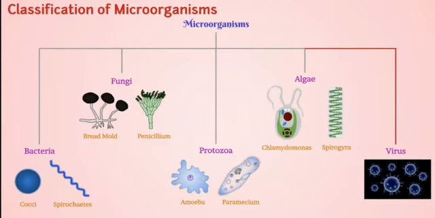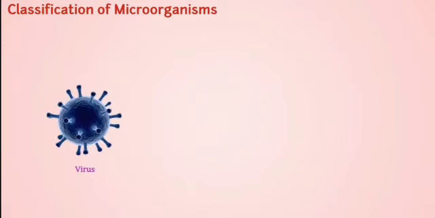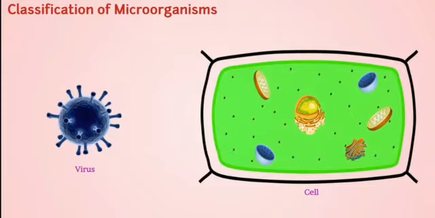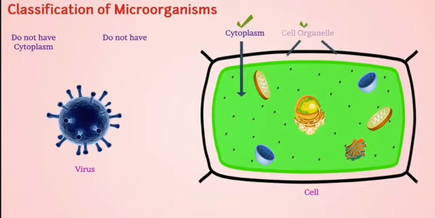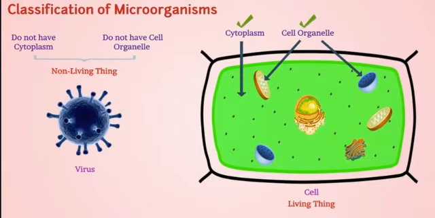Along with these groups, there exists a group of organisms called viruses, which are considered to be at the borderline of living and non-living things. Why is it so? It's because a virus does not have cellular structures such as cytoplasm and cell organelles, which is a feature of non-living things. However, students, once these organisms reach inside a cell, they use the host cell's energy and nutrients to reproduce and multiply in thousands, which makes us think that they are living.